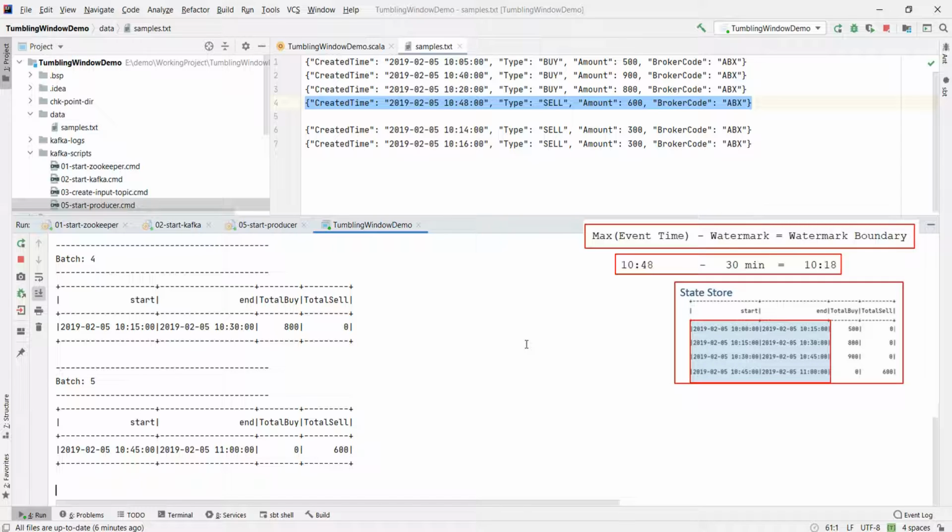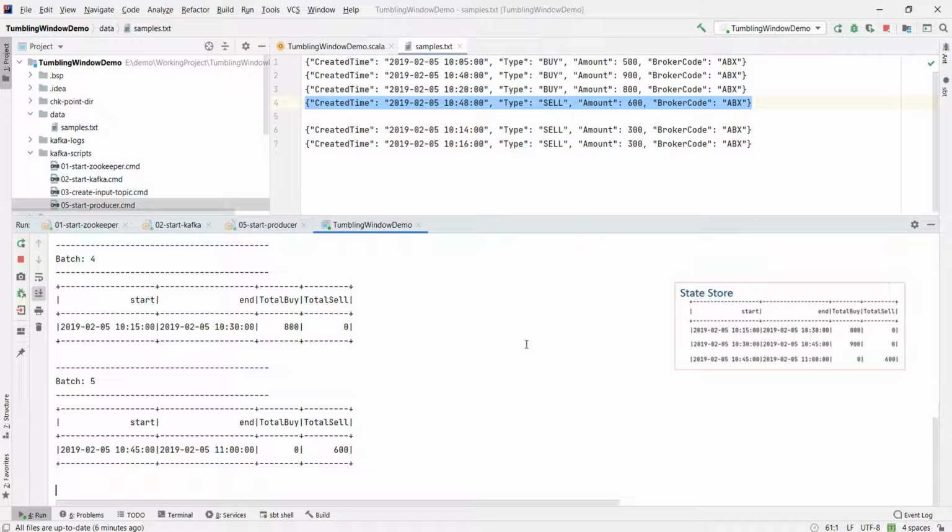So now do we have something to clean up? Yes, we have. The first window, which ends at 10:15, can be removed now. Spark will delete this window state from the state store. Hence, any new event generated before 10:15 is now outside the scope of this Spark query and it will be ignored. Make sense? You can try sending a record for event time less than 10:15 and Spark will ignore it. Similarly, anything more than 10:15 will be taken in.